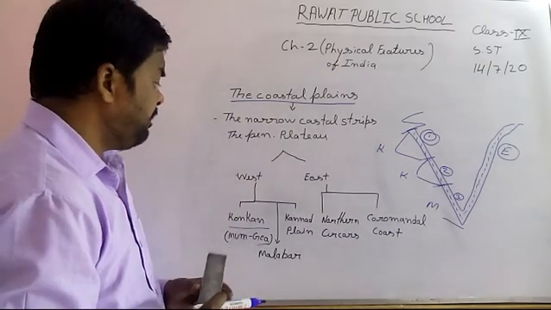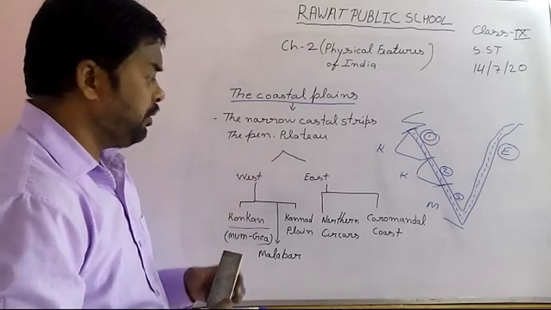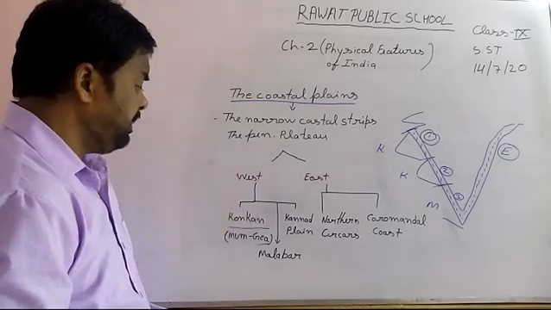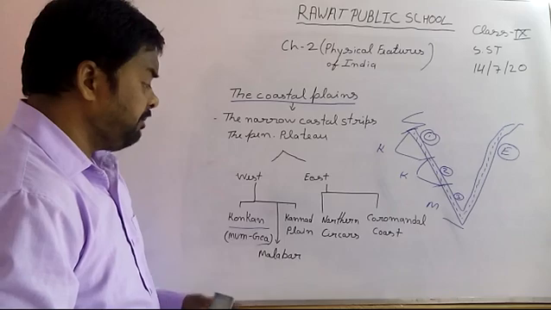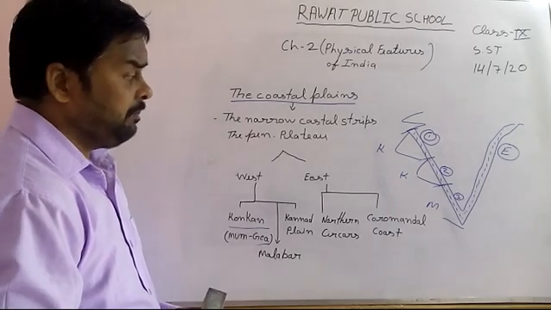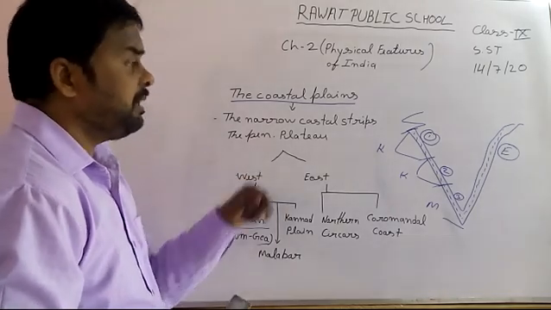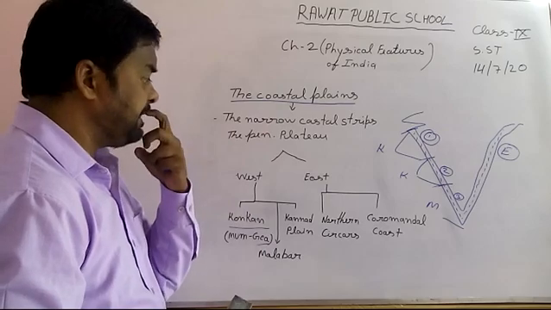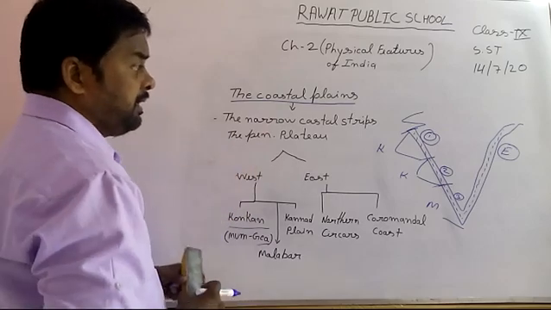The western part of the coastal plain is divided into three parts: Konkan plain, second Kannada plain and third Malabar plain.